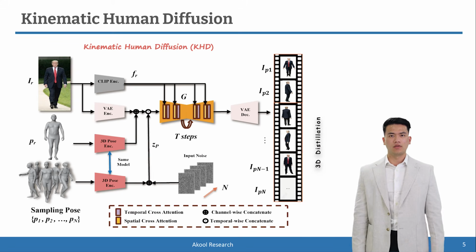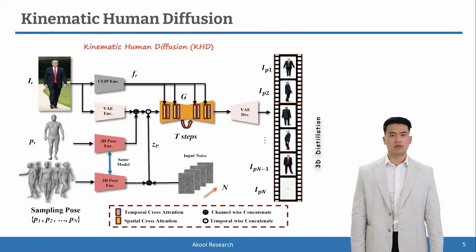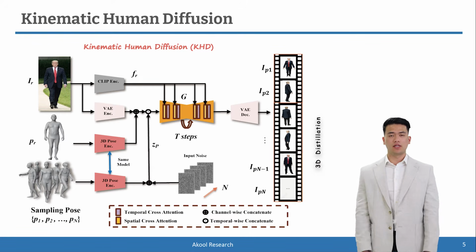Here is the workflow of the kinematic human diffusion. The model takes a single input image IR and, guided by a randomly sampled sequence of poses, P1, P2 to Pn, generates a corresponding sequence of output images, IP1, IP2 to IPN. It inputs the reference image IR and the driving sequence into the UNet.